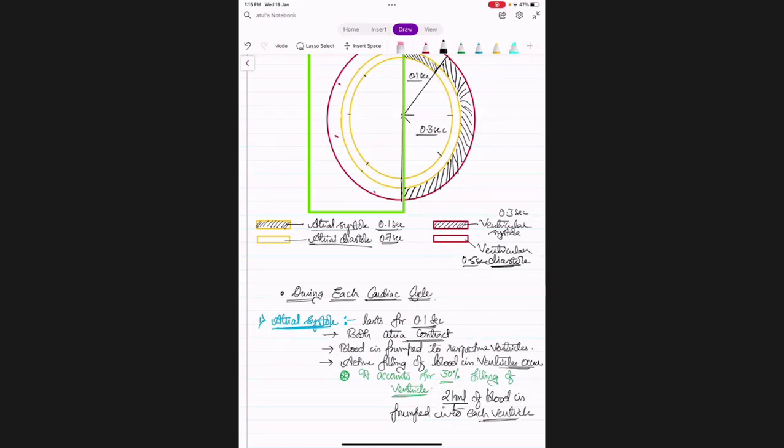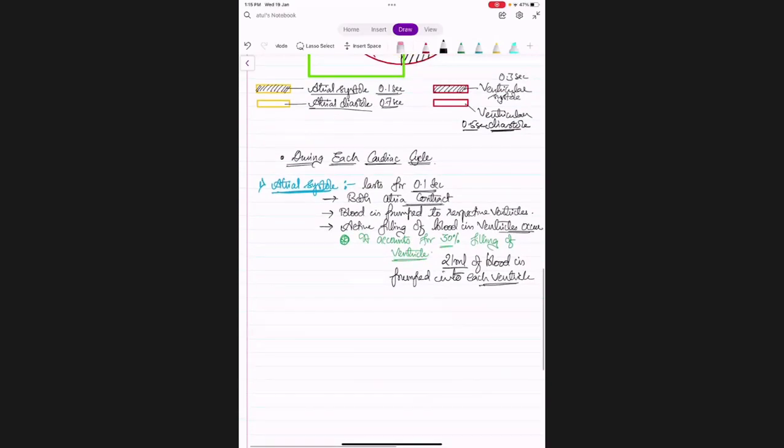So this 21 ml is 30% of the 70 ml that went out. Volumes I will explain. First you understand the cycle, then we will come to volume also. Is it clear about what is happening during the atrial systole? Yes, sir. Okay. Now let us talk about ventricular systole, because the second event is ventricular systole.